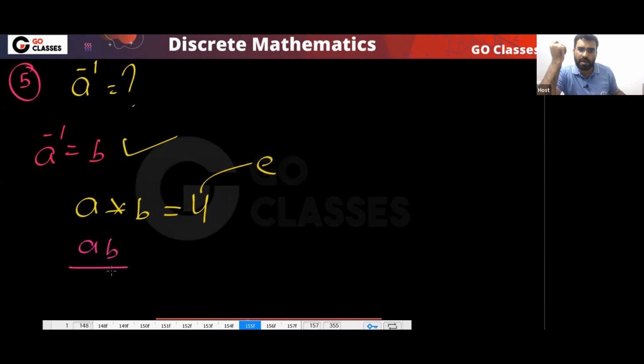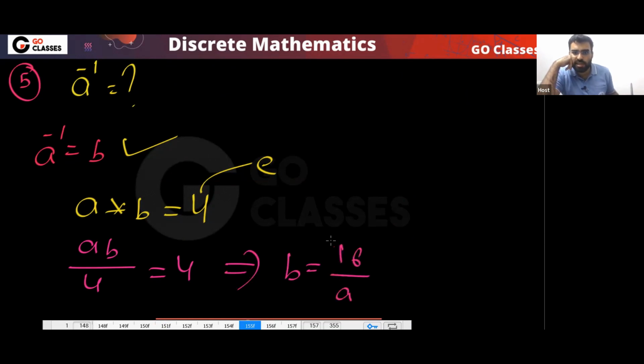So AB by 4 should be equal to 4. From here, B is equal to 16 divided by A. Correct?